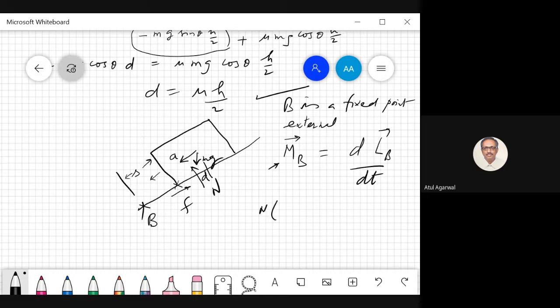N into this distance, which is s plus b by 2 minus d.